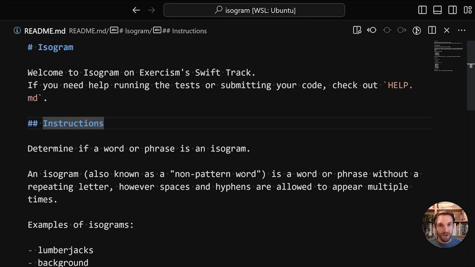I am writing this code in Visual Studio Code, partly because it's my preferred editor, but also because I wanted to show you that it is entirely possible to use Swift outside of the Apple ecosystem. You could use Xcode to write your Swift code, and many people do, but you can also write it on different platforms. So I am using Visual Studio Code on a WSL environment in a Windows 11 machine. So that goes to show that Swift is truly a cross-platform language.